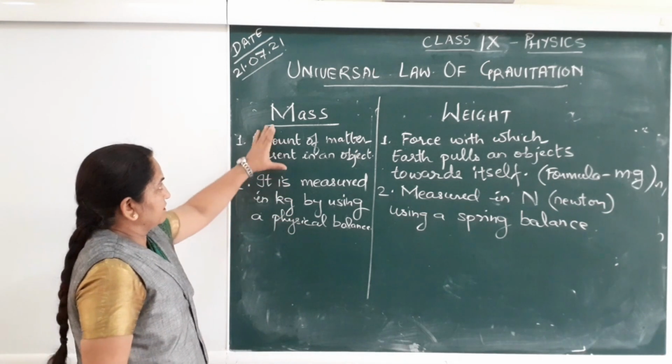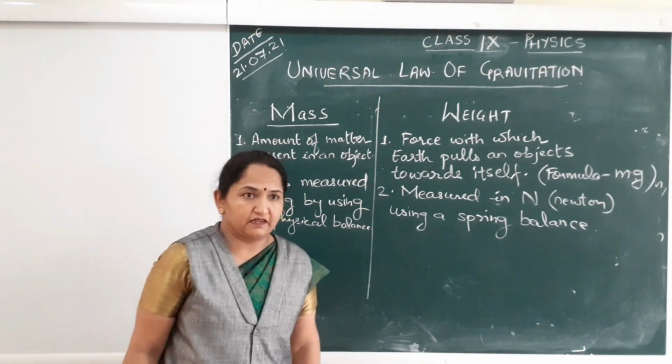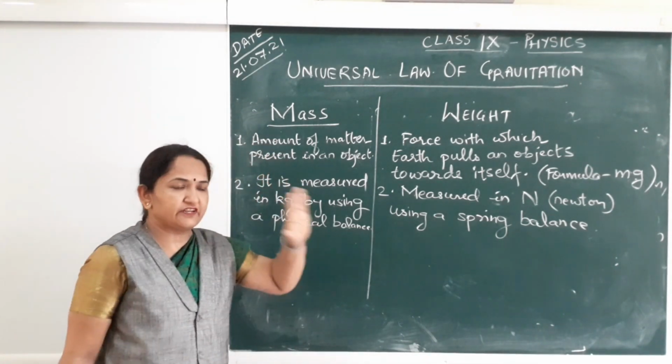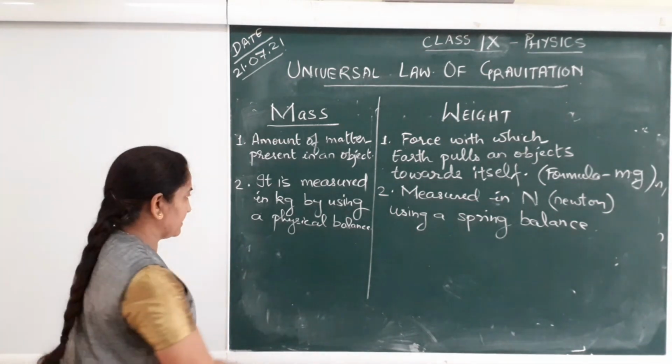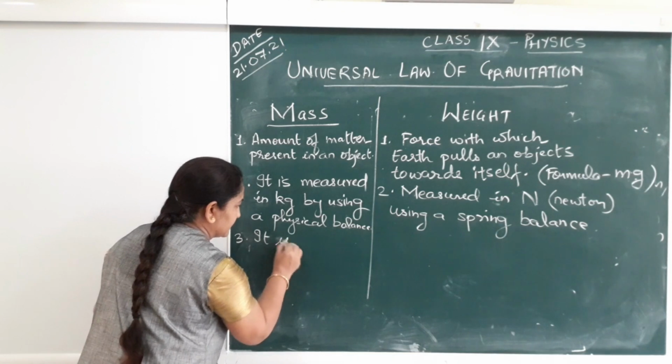Then the next very important point which we will understand on the basis of acceleration due to gravity, mass is constant from place to place. Mass does not vary. It is constant.